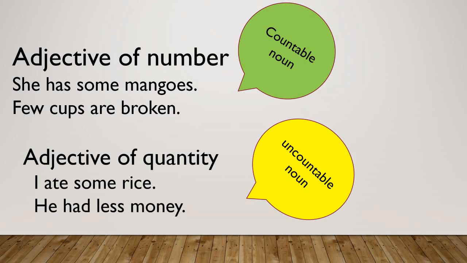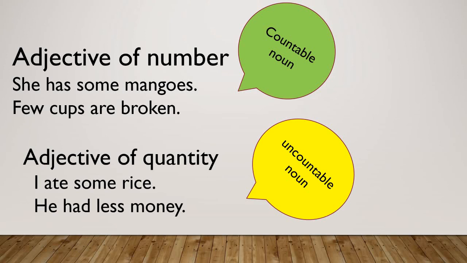Now let's see adjective of quantity. So in this the first sentence is: I ate some rice. So rice is an uncountable noun. We cannot say 1 rice, 2 rice, 3 rice. So we cannot count rice. Now the next one is: he had less money.